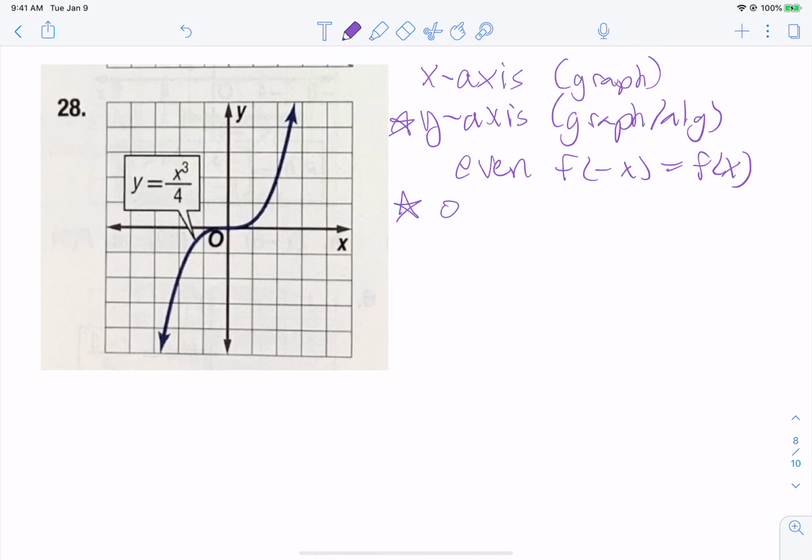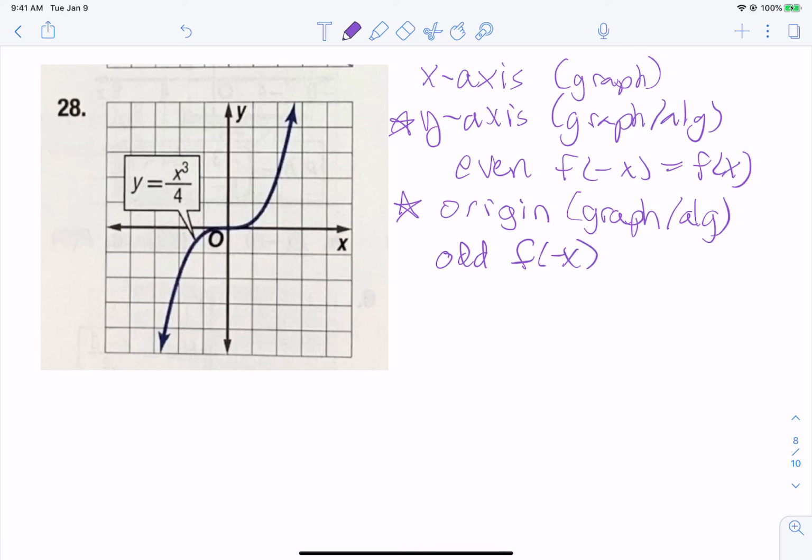And then we're going to do origin symmetry. The way that I think of origin symmetry is like if you put a push pin in the middle and can flip it around 180 degrees and it doesn't change, kind of like a pinwheel. Think of a pinwheel and that will help you. Those are odd functions. The way that you check it algebraically is we're going to plug in negative x, and if it just looks exactly like I just multiplied the equation by -1, you know it has origin symmetry. That's the algebra we're going to search for.